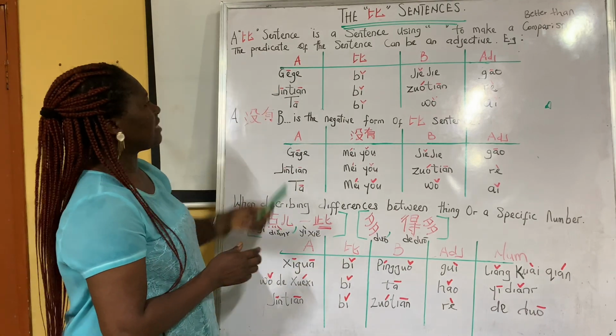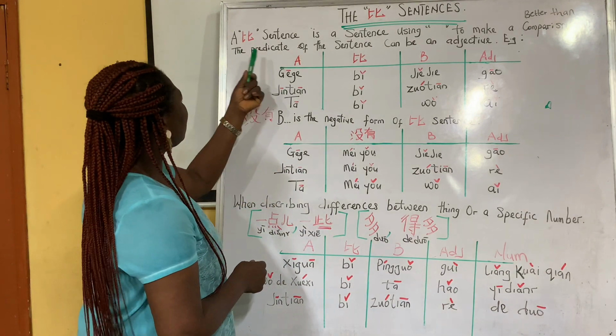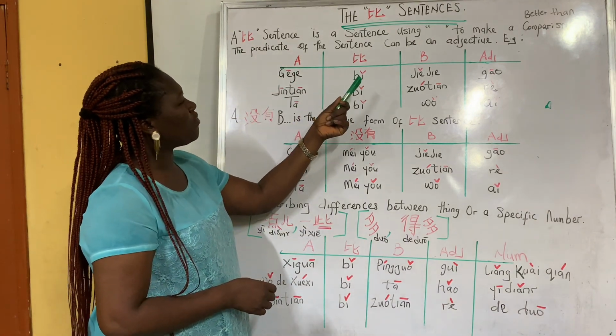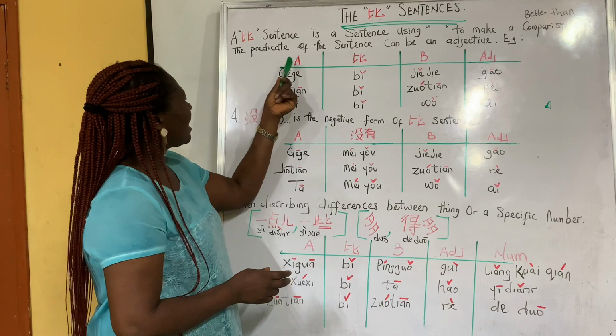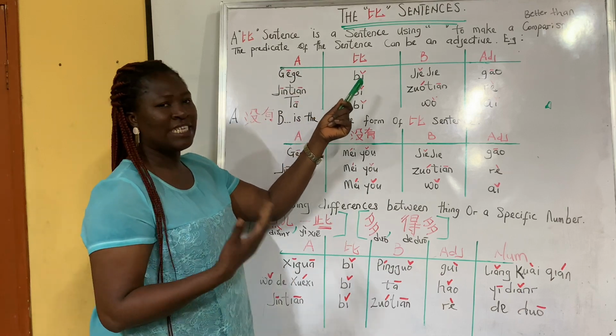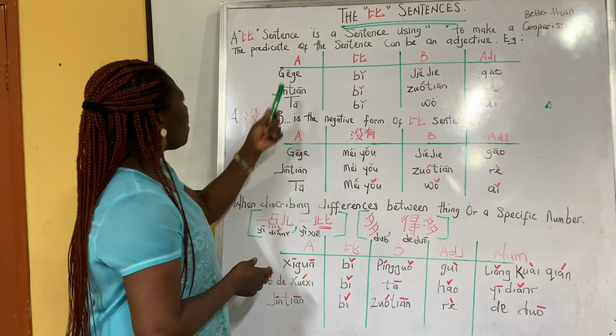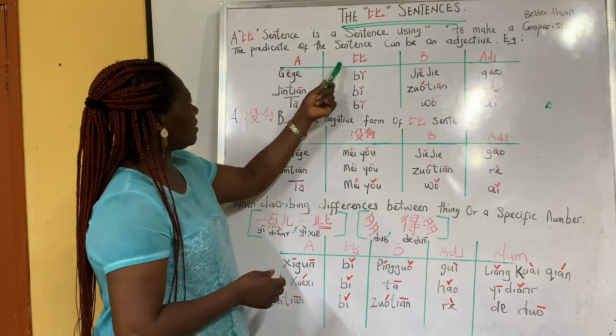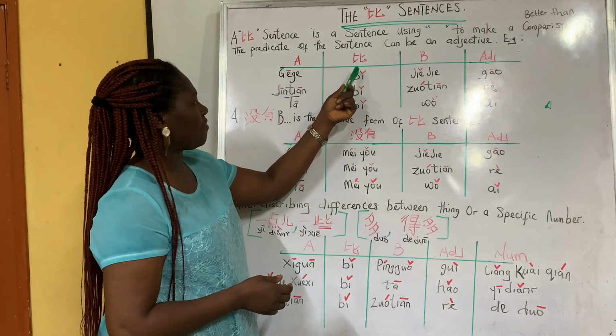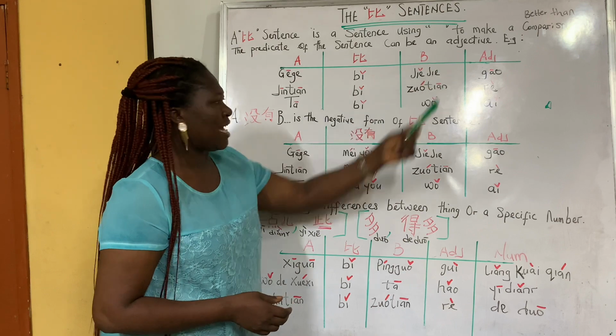Okay, so what's a 比 sentence? Let's go to the definition first. A 比 sentence is a sentence used to make a comparison. The predicate of the sentence can be an adjective. For example, here we have A, which is the subject, B, which is the comparison, then 比, then the adjective.